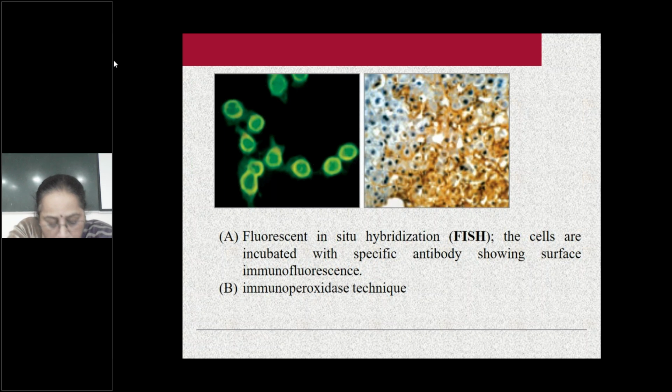And FISH. What do you mean by FISH? Fluorescent in situ hybridization. There the cells are incubated with a specific antibody and fluorescence is added. In histology, we will be doing all these slides. Fluorescent is added and you can see it through the microscope.